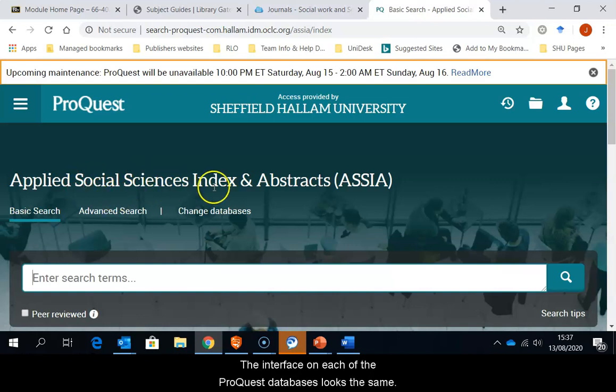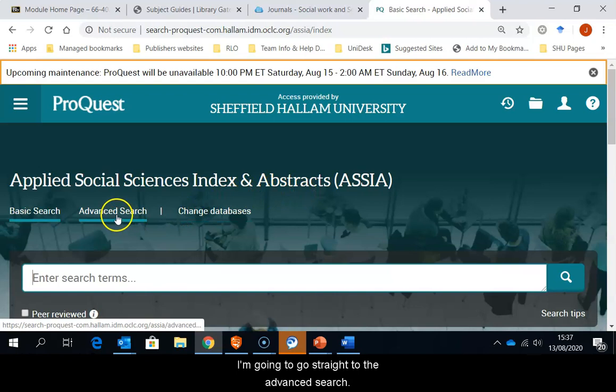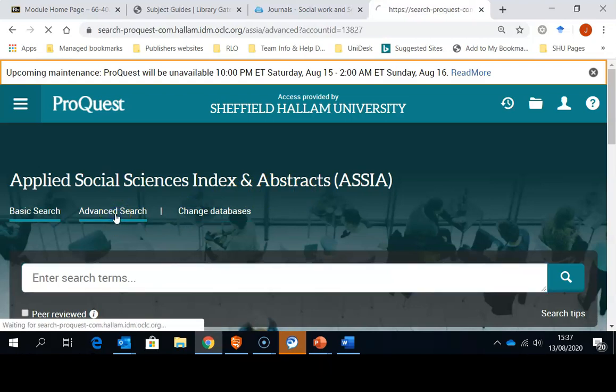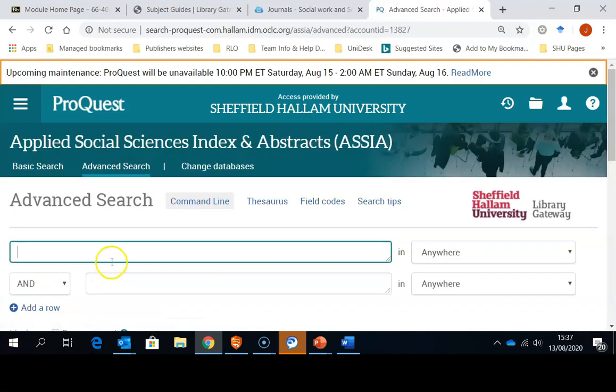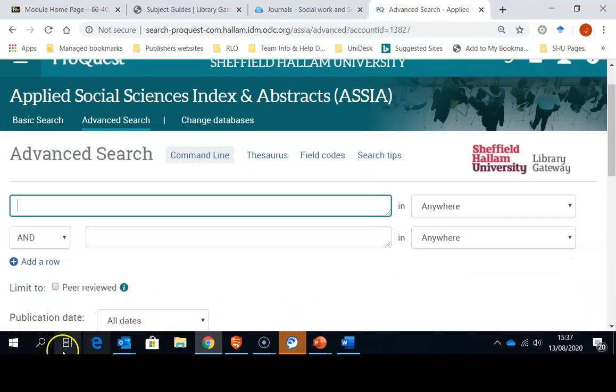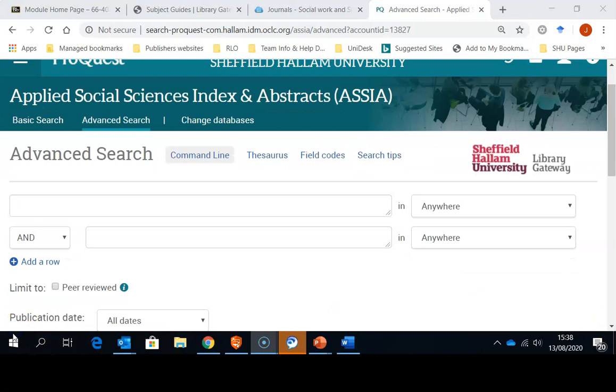The interface on each of the ProQuest databases looks the same, so if you can search one, you can search the others. I'm going to go straight to the advanced search, as this allows me to enter in more terms. Let's think about the question we had in the previous videos. Does social media lead to eating disorders in teenagers?